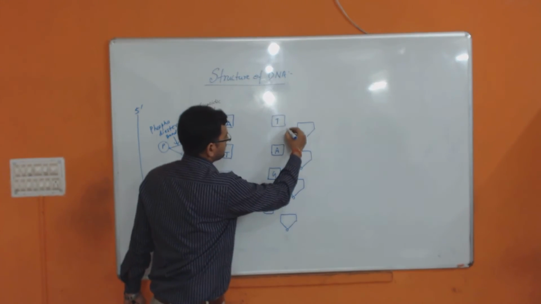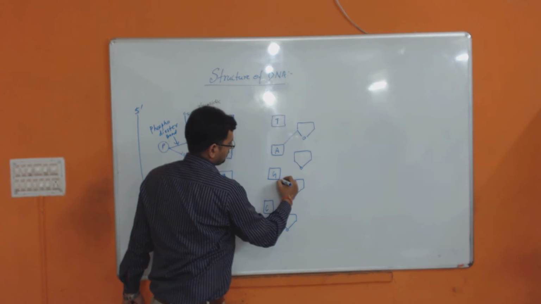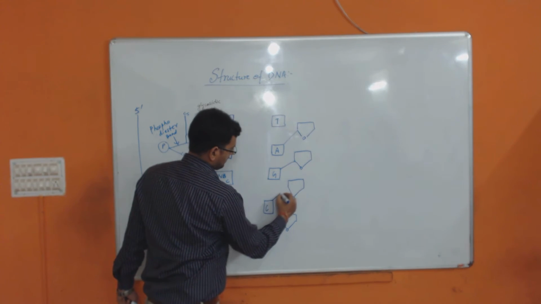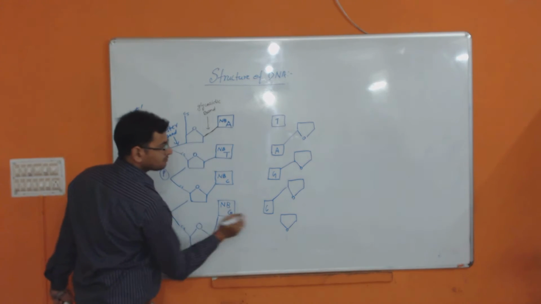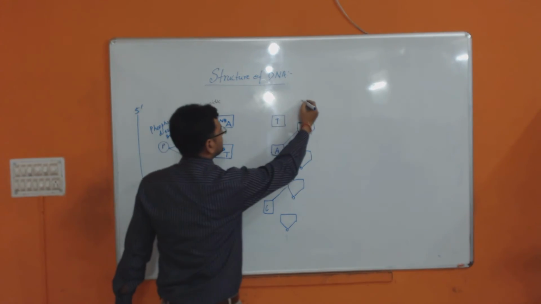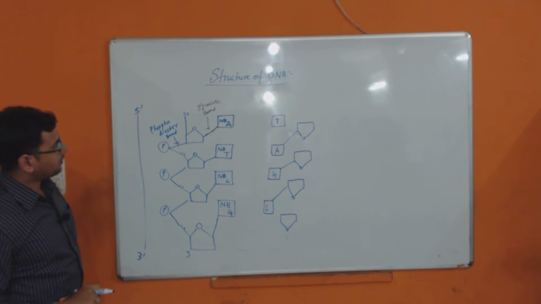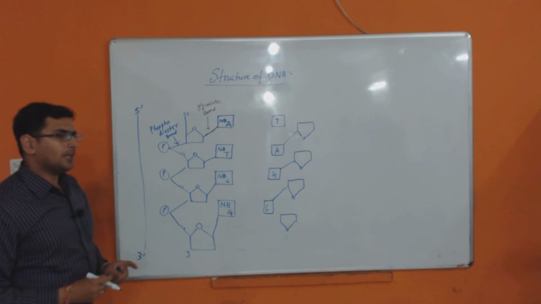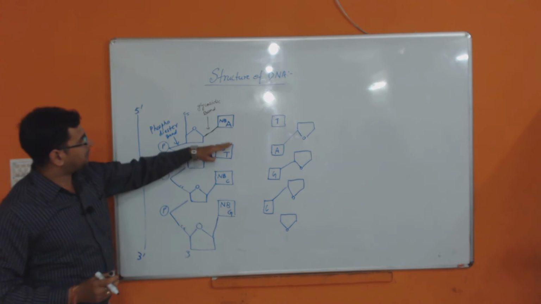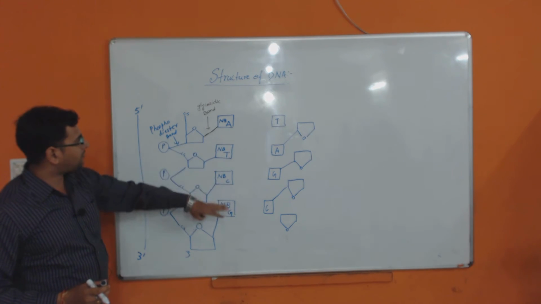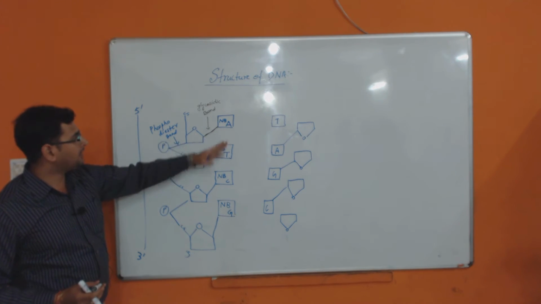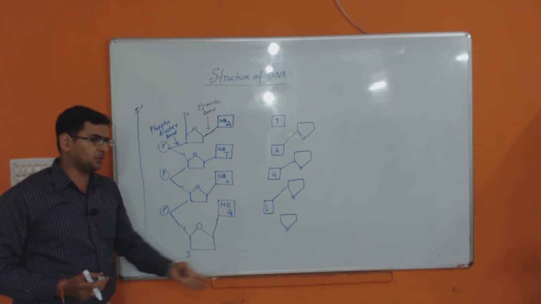Again, this is bound with this, and this is bound with another. Nitrogen bases have no fixed order. They may be variable. Any set of nitrogen bases you can keep: T, A, G, C, substitute.